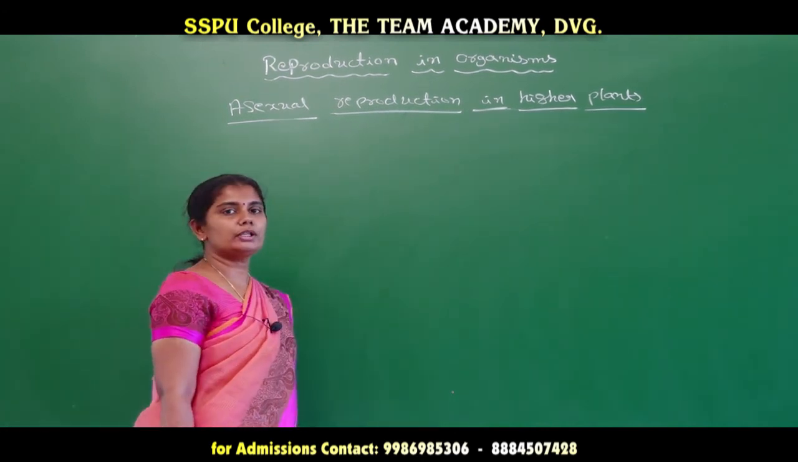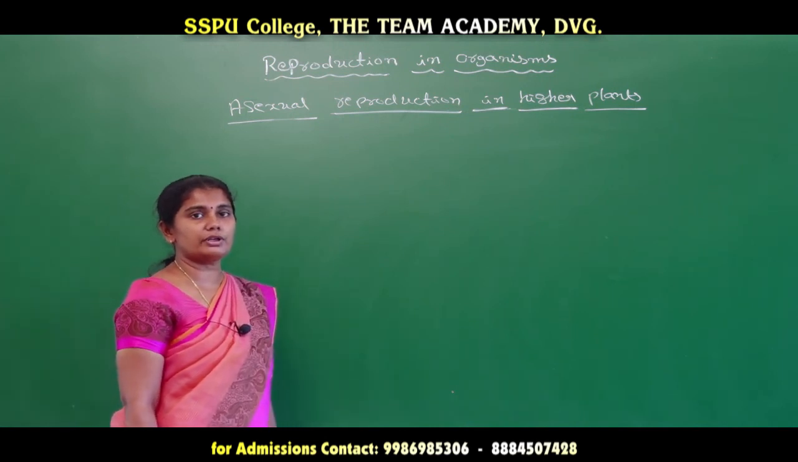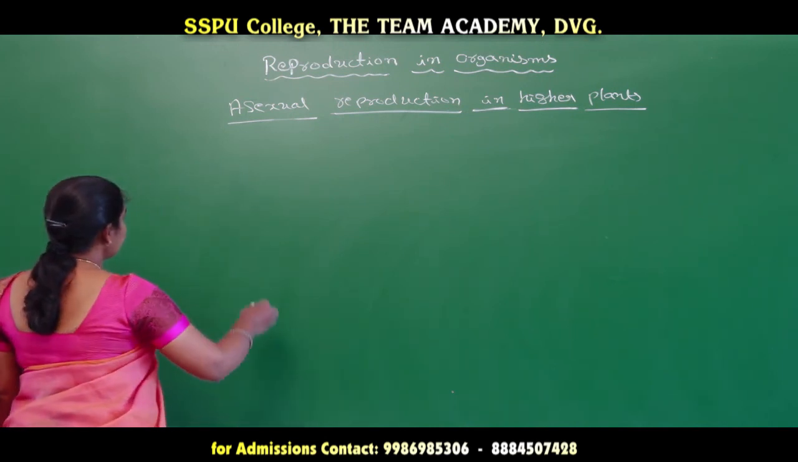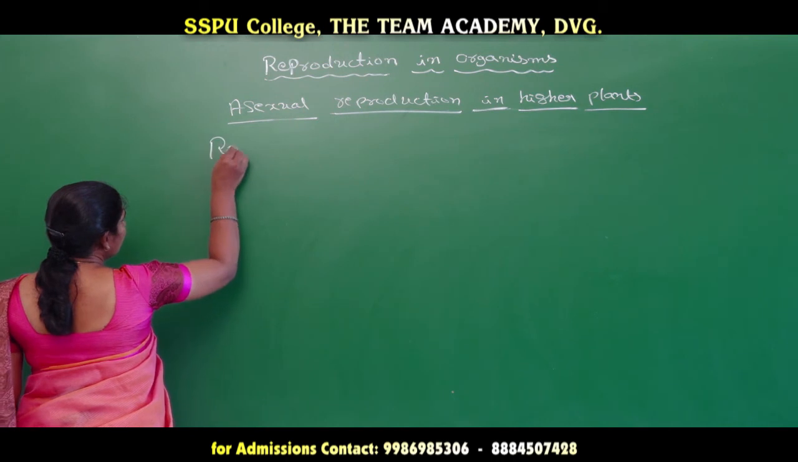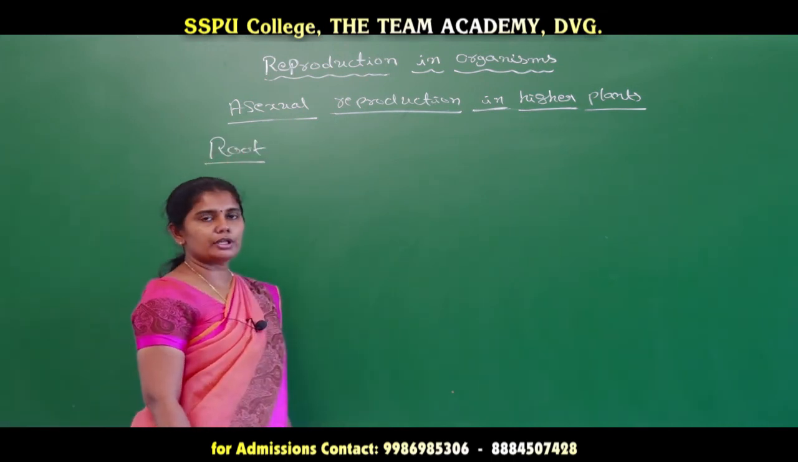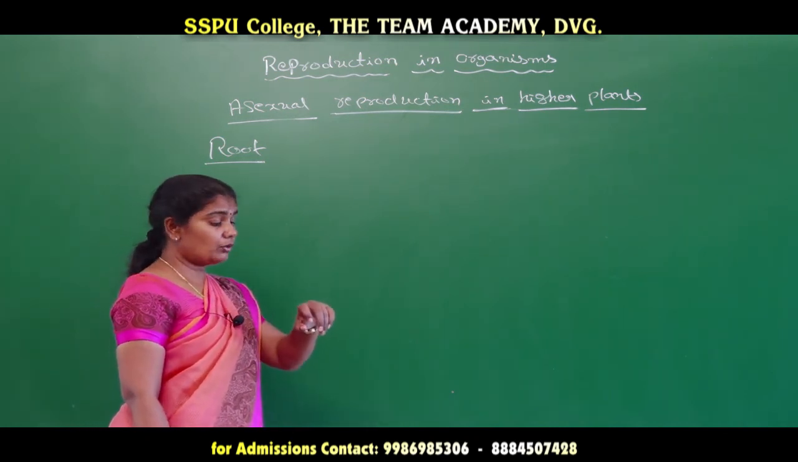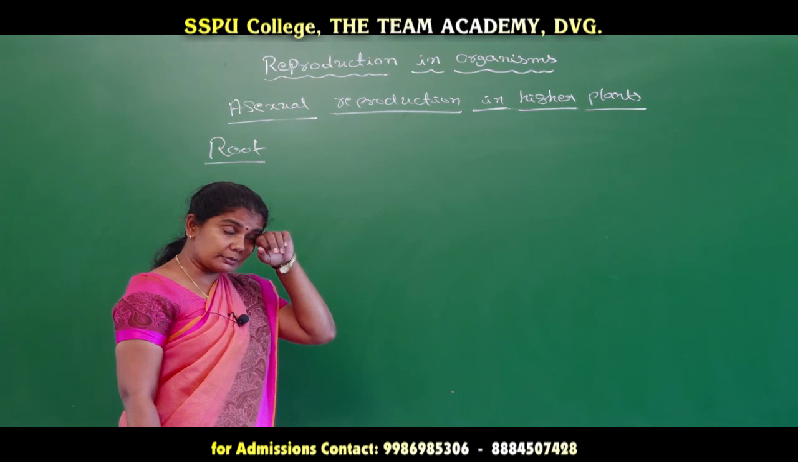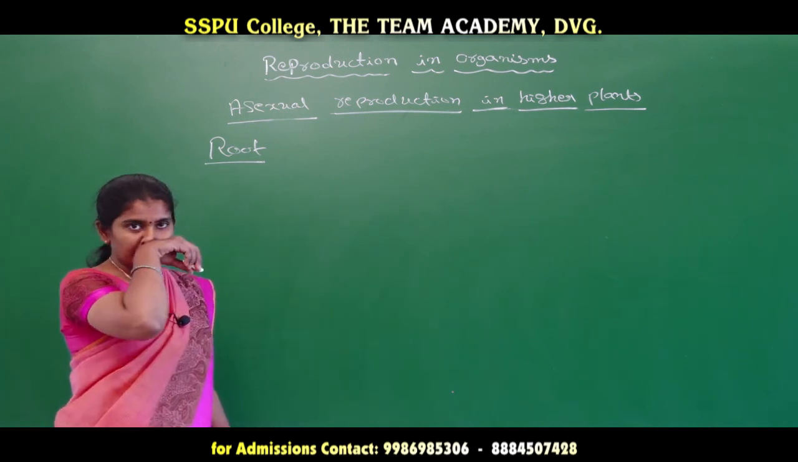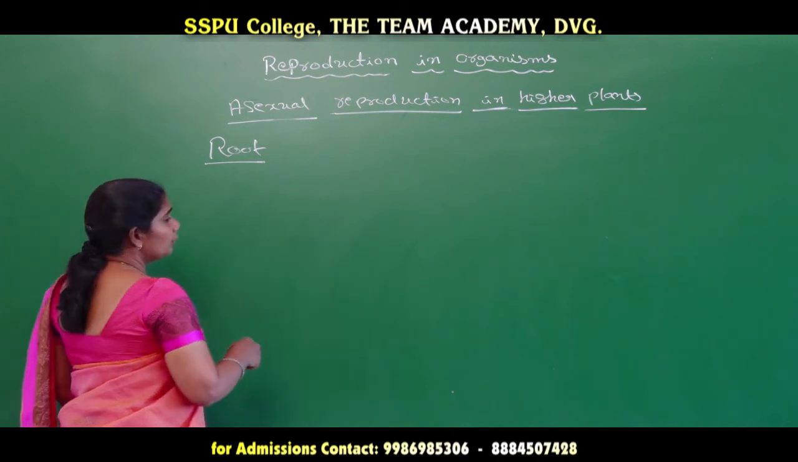Okay, let us move on to the vegetative propagation or vegetative method of reproduction in the case of roots. In higher plants we can see the root is also going to participate in the vegetative method of reproduction. So the first one is nothing but the roots which are going to vegetatively propagate.